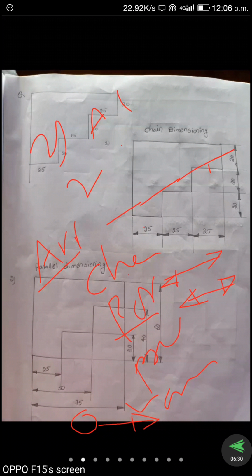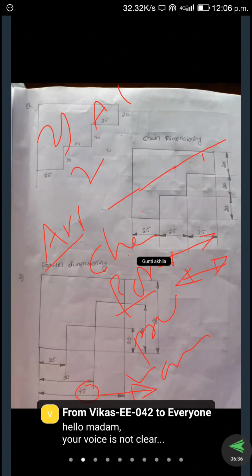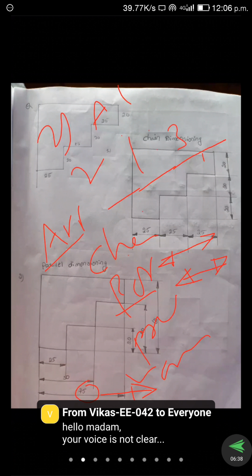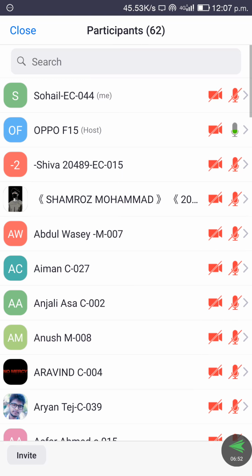Next, 1:3. So this is the 1 and this is the 3. 1:2, 3, 2:6. So here we take the 1:3 closed arrowheads.